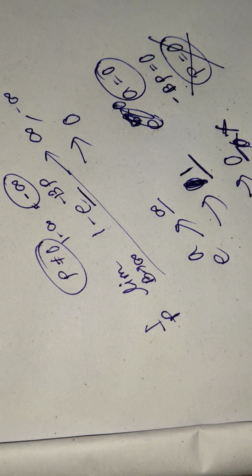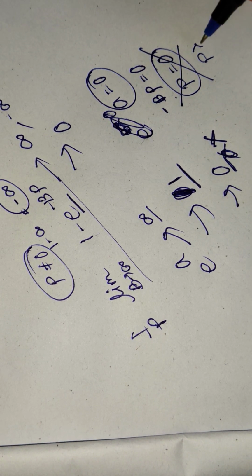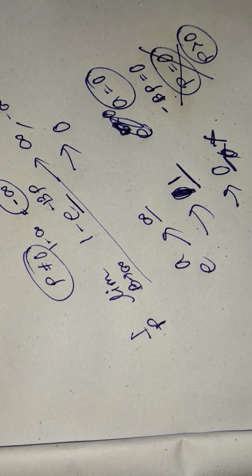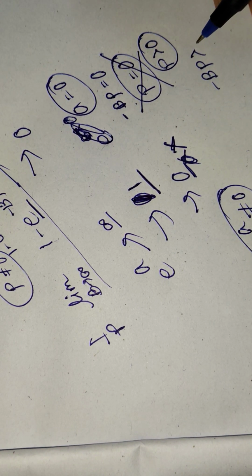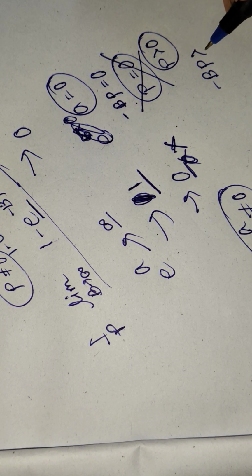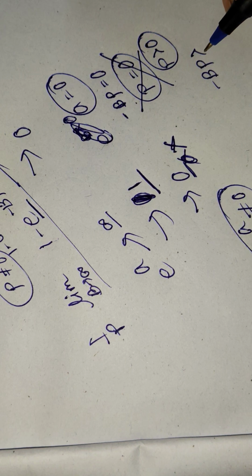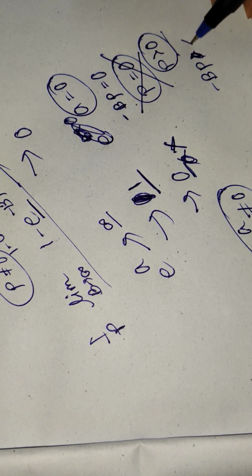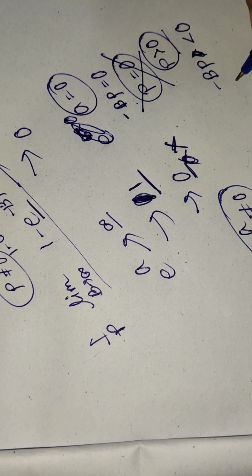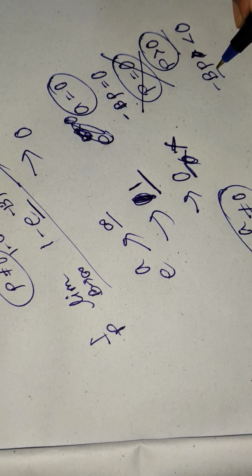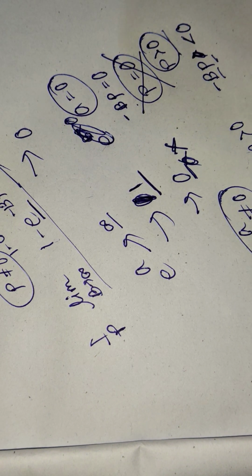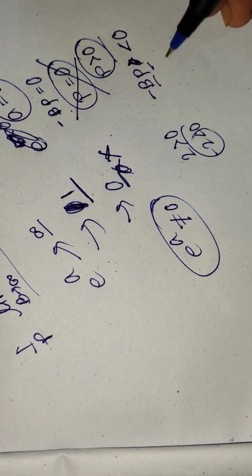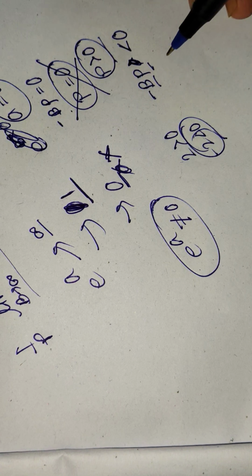Now basically we will talk about p greater than 0. When p is greater than 0, then is minus bp greater than 0 or less than 0? When p is greater than 0, then minus bp will be less than 0. Why? Because there is a minus symbol and b is tending to positive infinity, p is also positive, so there is a minus. That's why, let's say, 2 greater than 0, so minus 2 less than 0, simple, right?